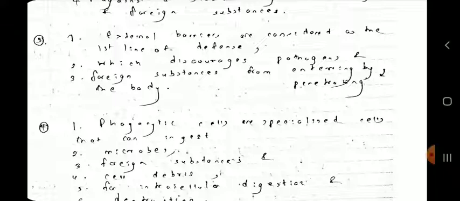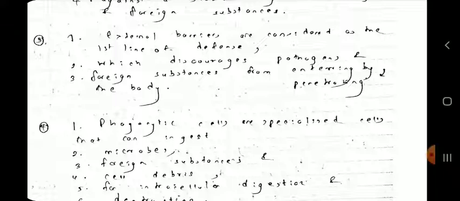So external barriers are considered as the first line of defense, the first resistance factor. They discourage pathogens. It doesn't encourage them, right? It just makes them reluctant to come in. It says, please don't come.